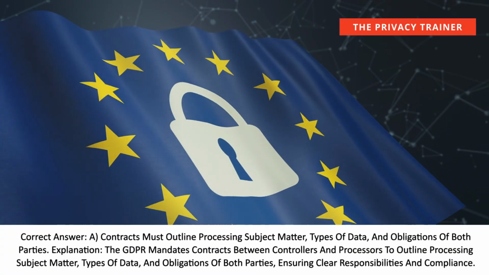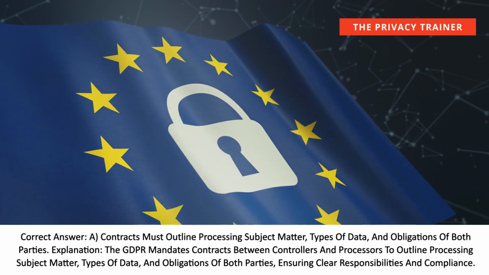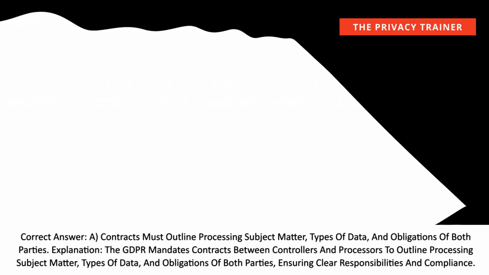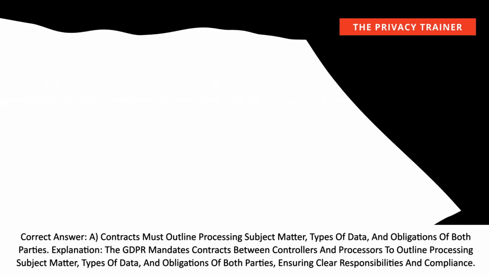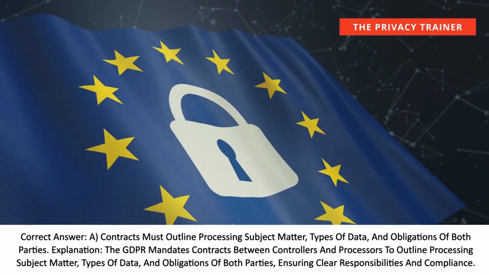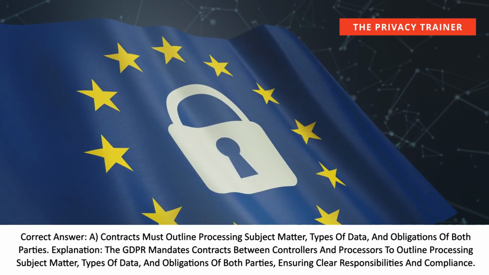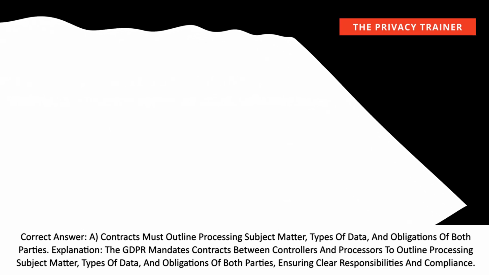Correct answer: A. Contracts must outline processing subject matter, types of data, and obligations of both parties. Explanation: the GDPR mandates contracts between controllers and processors to outline processing subject matter, types of data, and obligations of both parties, ensuring clear responsibilities and compliance.